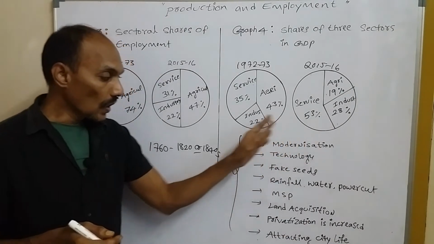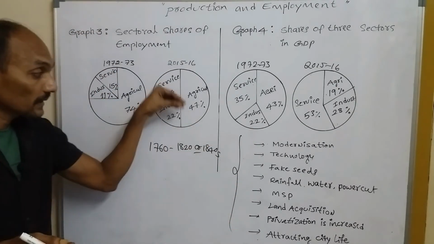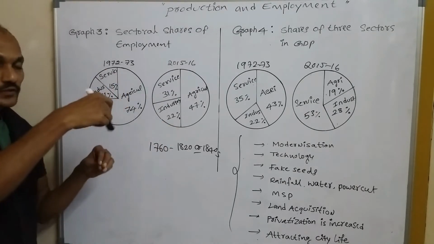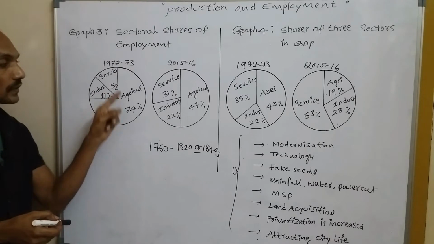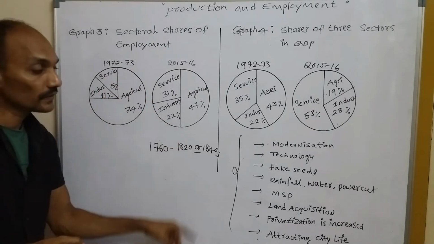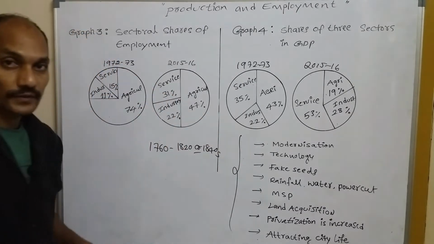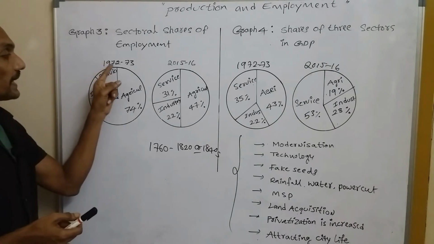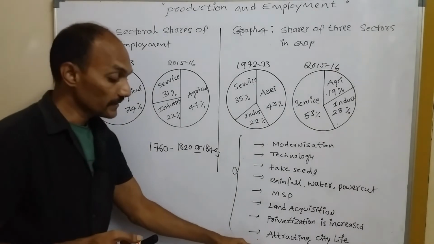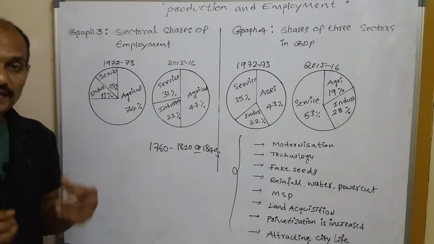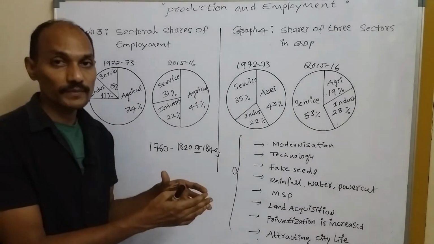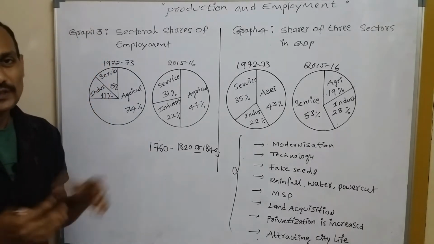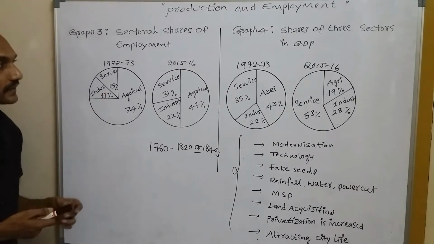That means all the reasons are here for the decline of agriculture. So during this period, especially in India, the agriculture sector has been decreasing because of these reasons. Okay, understand? So let's see some examples here. The 1972, and here one of the important points, huge investment. That means the peasants are making huge investment in agriculture, but instead they are getting a low amount of income. So that's why it is one of the reasons.